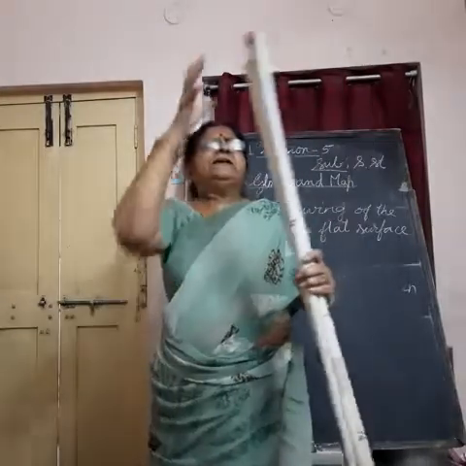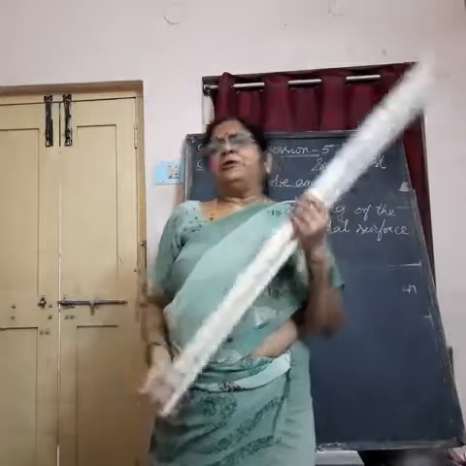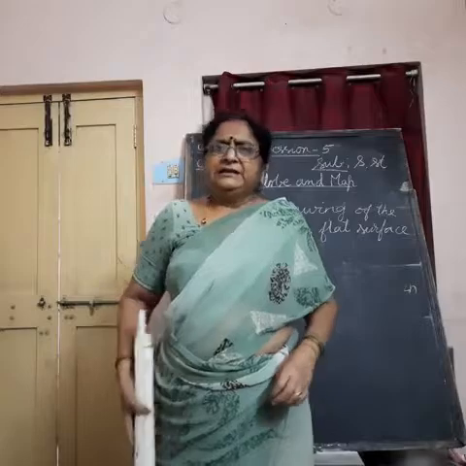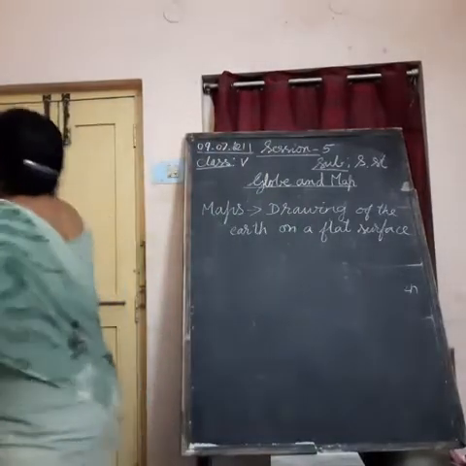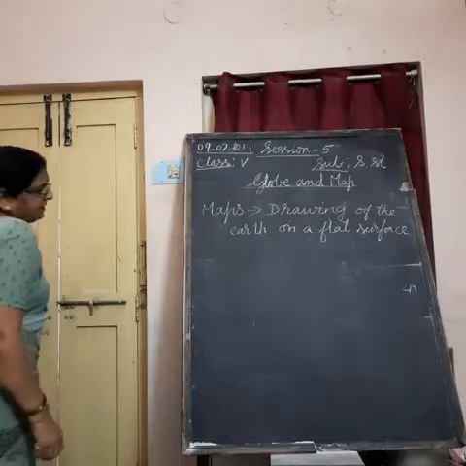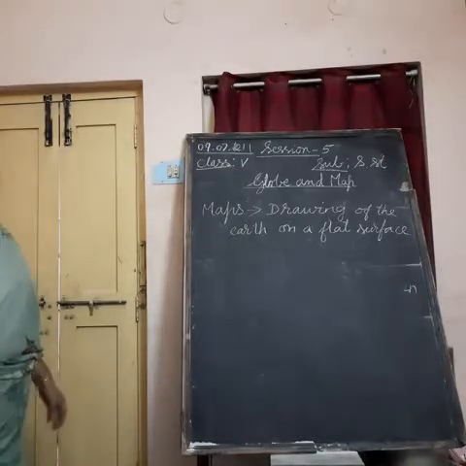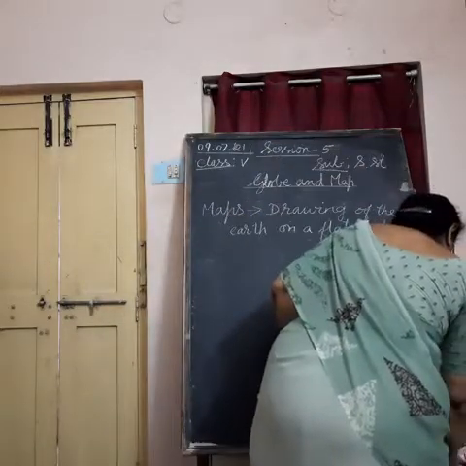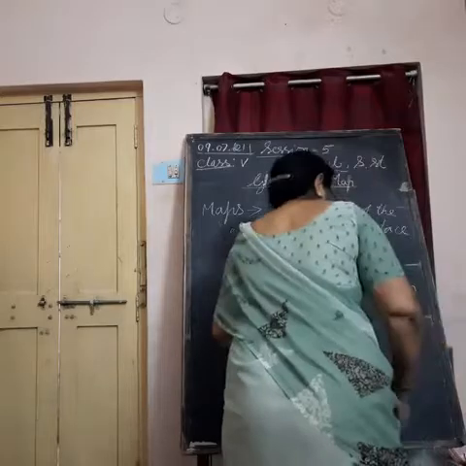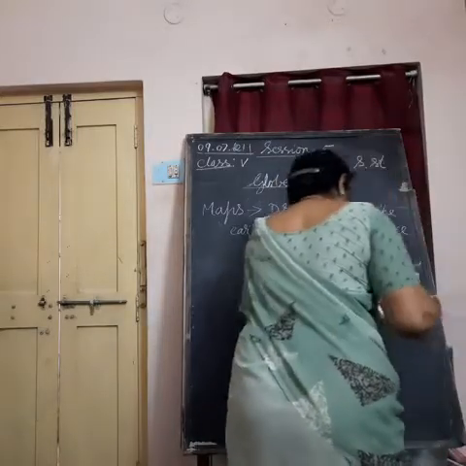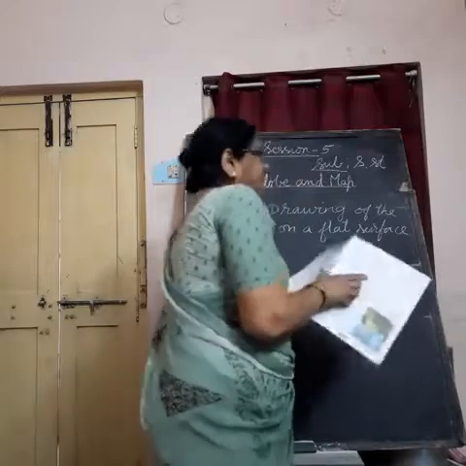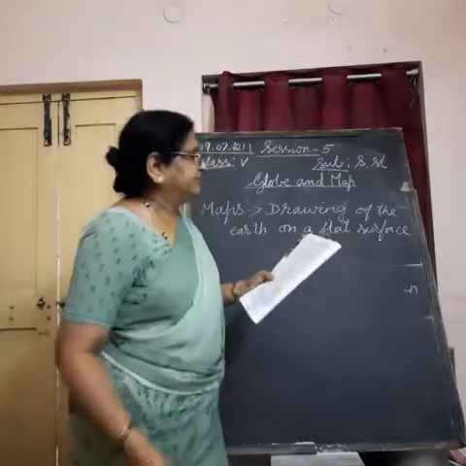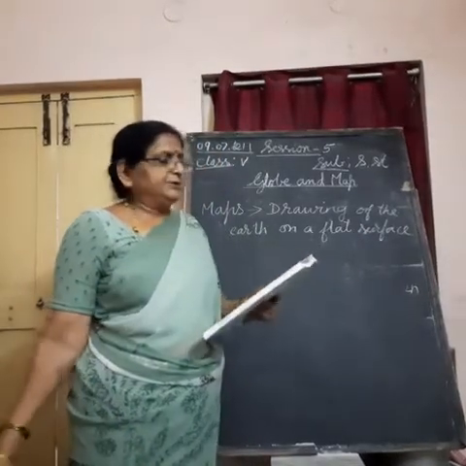Understand? So in this way, if you draw the map on a flat surface, on a piece of cloth or paper, you can easily roll it and carry it with you. That's why we can say maps are better than the globe to carry and to handle. Understand? So, maps are introduced. What are maps? Maps are the drawing of earth on a flat surface. Maps are easy to handle, I told you.